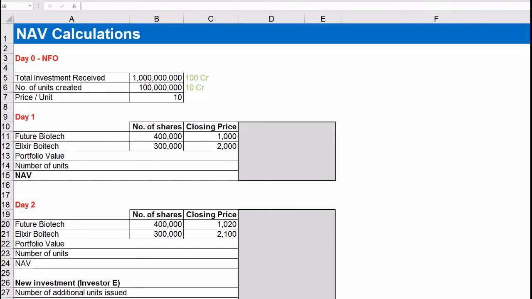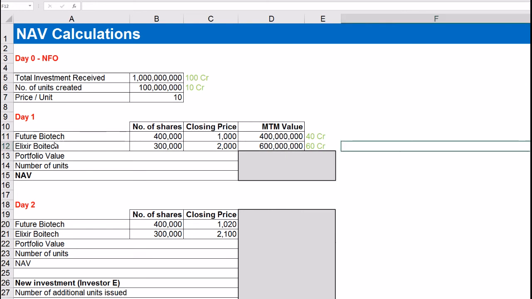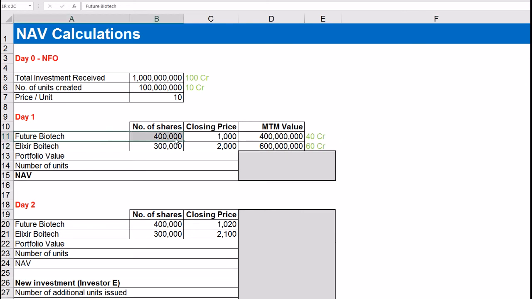Assume on day 1, investment managers invest 40 crore in shares of Future Biotech and 60 crore in Elixir Biotech. It buys Future Biotech shares at an average price of Rs 1,000, while Elixir is bought for 2,000 per share. Thus, the fund has bought 4 lakh shares of Future Biotech and 3 lakh shares of Elixir Biotech.